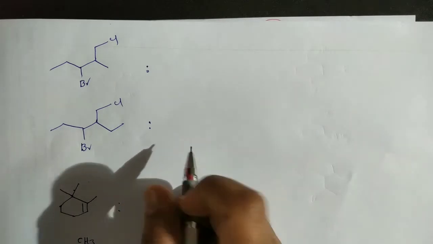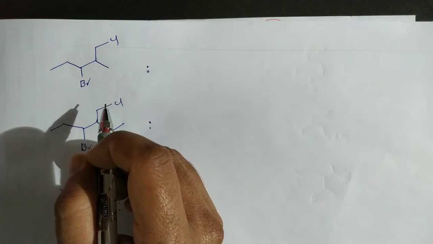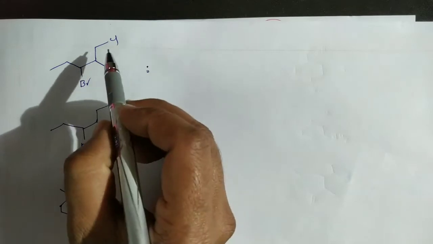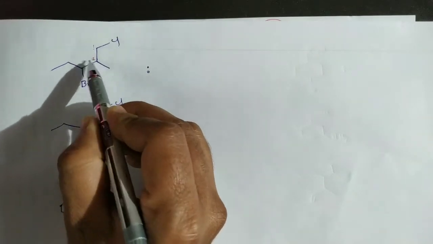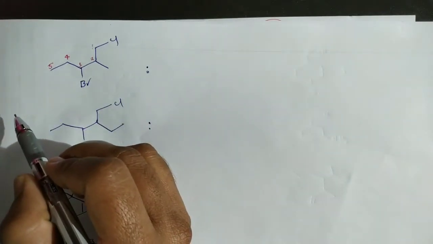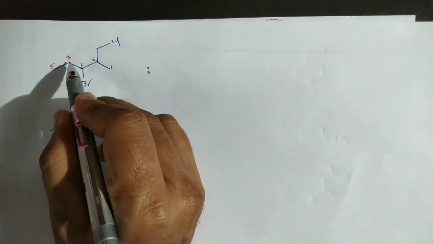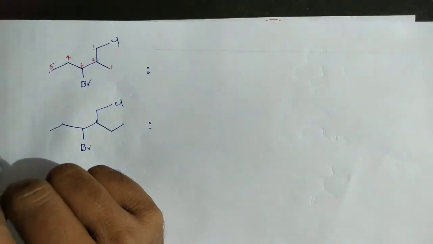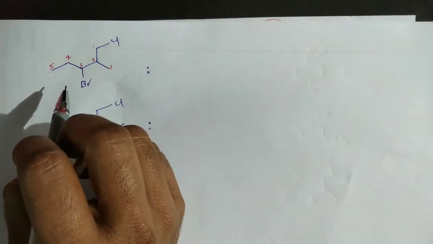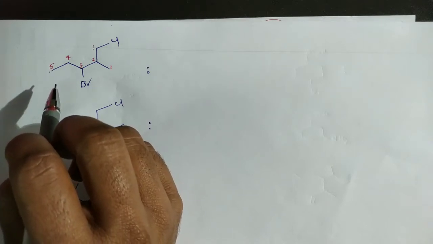Okay, so here in this case the first compound. As per the IUPAC rules, first we have to select the longest chain. Here 1 2 3 4 5, so that compound contains 5 carbons. Here two chains of equal length are possible, so in this case we have to select the parent chain with more number of substituents.